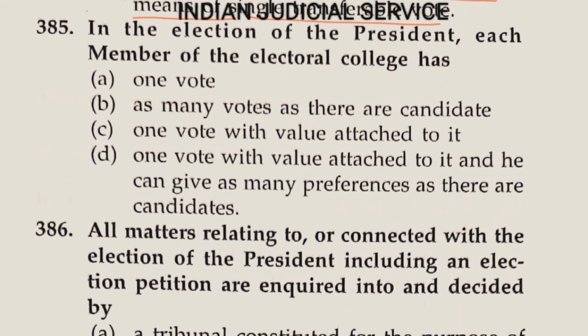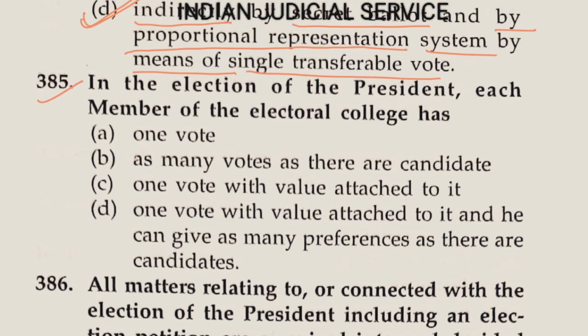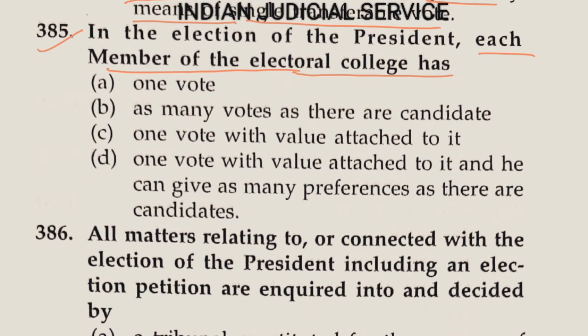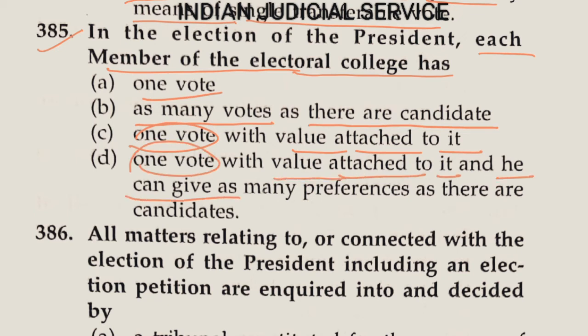Now question number 385. In the election of president, each member of the electoral college has: option A, 1 vote; option B, as many votes as there are candidates; option C, 1 vote with value attached to it; option D, 1 vote with value attached to it, and he can give as many preferences, this is very important, as there are candidates.